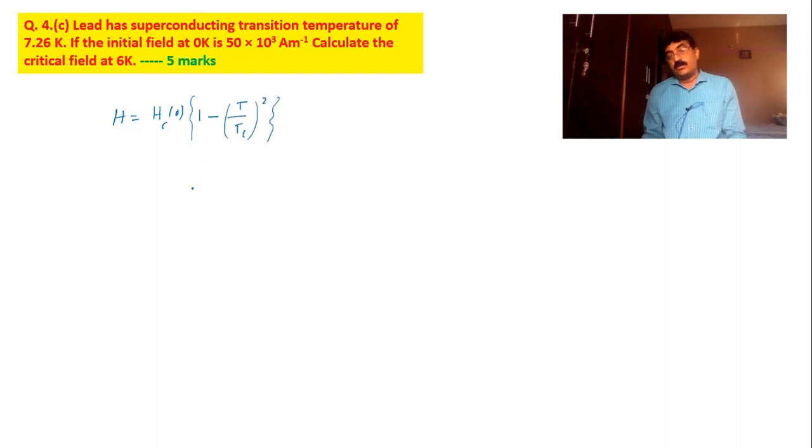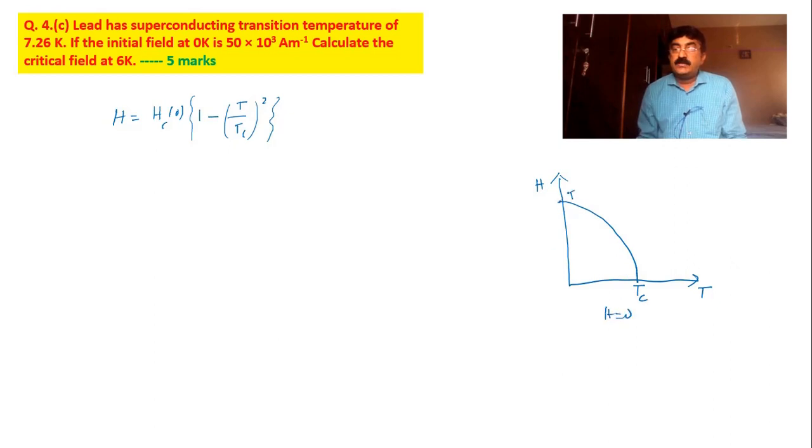Okay, this is also one of the important concepts. In fact, if you plot H versus T, T along the x-axis, H along the y-axis, the graph looks like this. When T is equal to Tc, H is equal to 0. When T is equal to 0, H is maximum, that is Hc0. This entire portion represents the superconducting state and this is the normal conducting state.